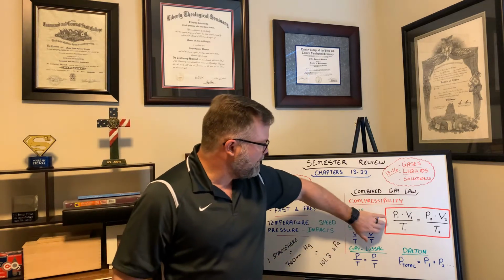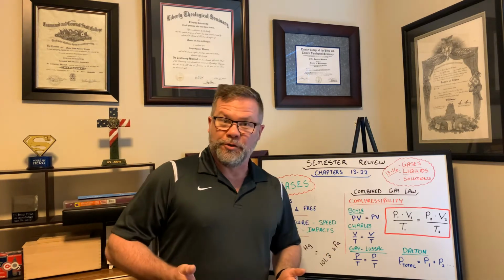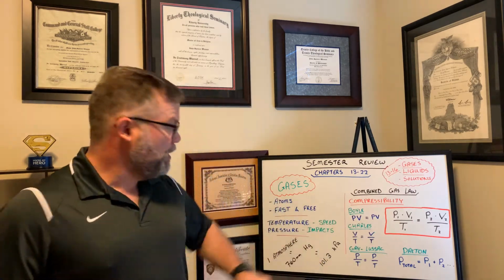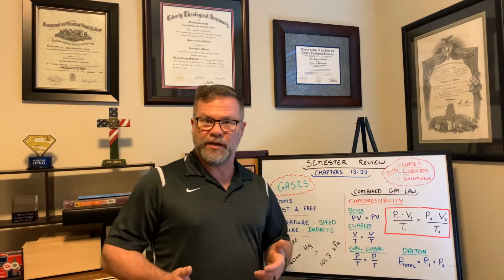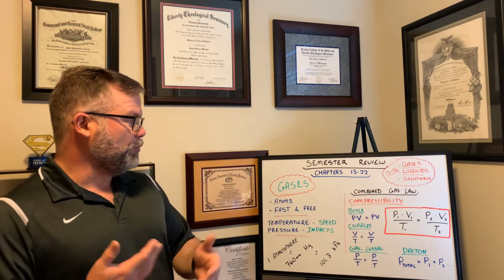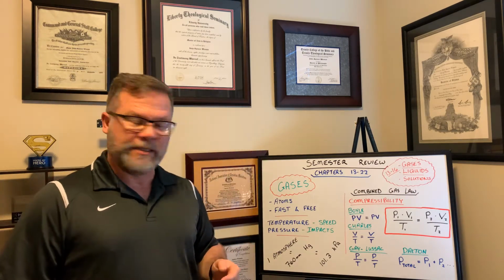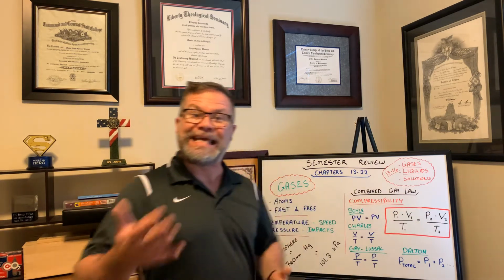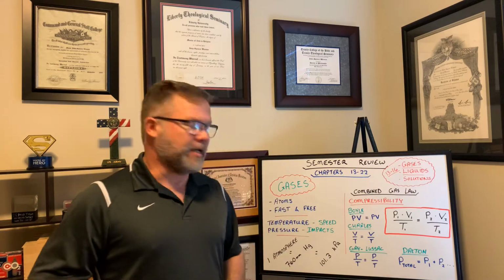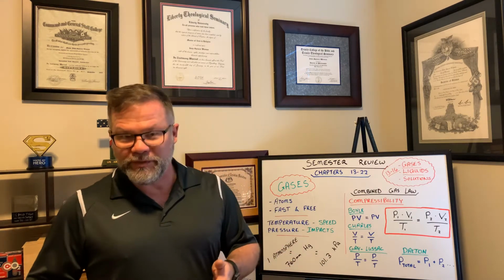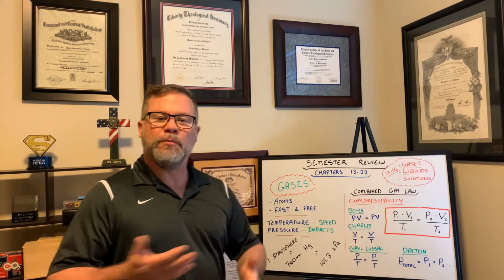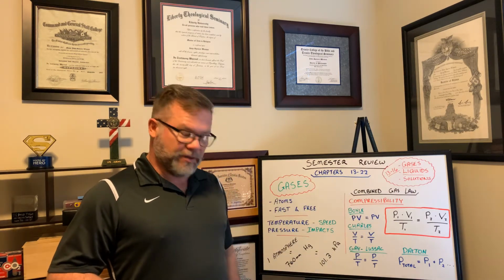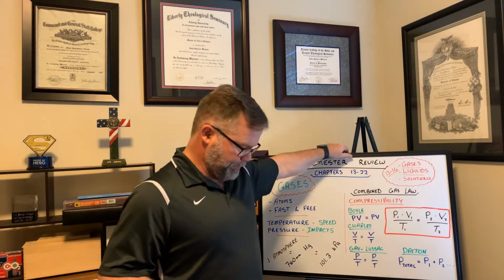So our final combined gas law: the pressure times the volume divided by the temperature at the start, the first state, P1V1 over T1, is equal to the pressure times the volume divided by the temperature at the end, the second state, P2V2 over T2. So we come up with this combined gas law. Try and remember that one, because that one is actually significant and you will come across it again.